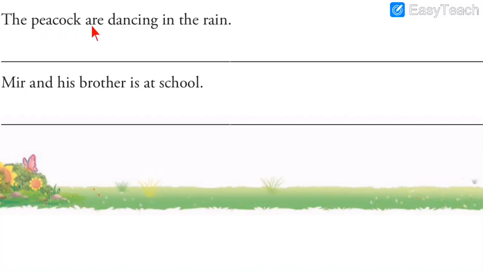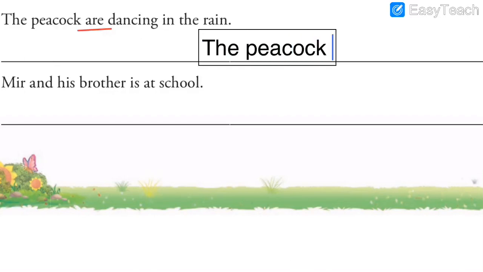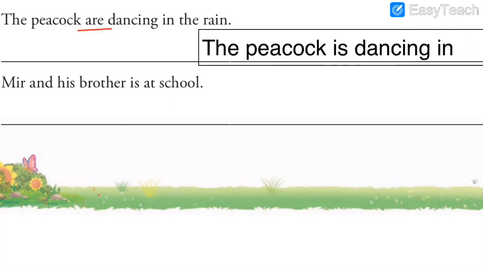So when it is given the peacock, we cannot write are, because are is used only when we have more than one peacock. So here, because one is given, this is a mistake. We cannot write are. So instead of are, what shall we write? Is. The peacock is dancing in the rain. Let us write the answer. As I said, the peacock is dancing in the rain.